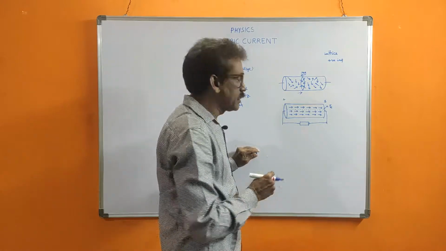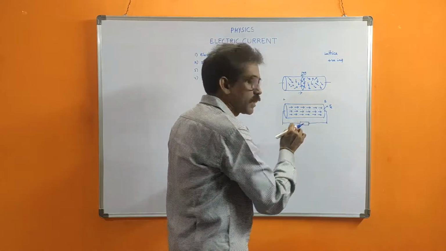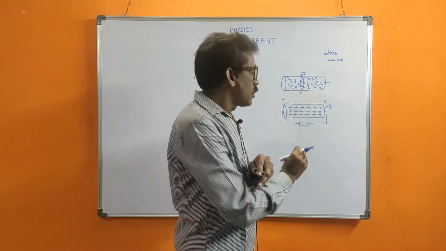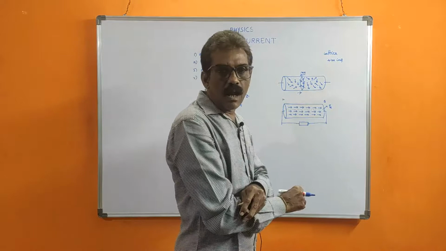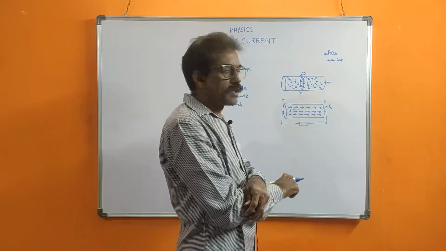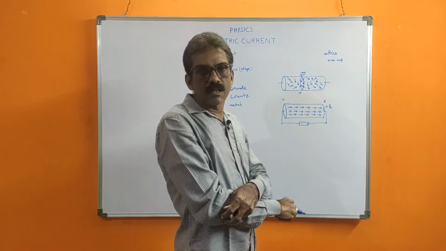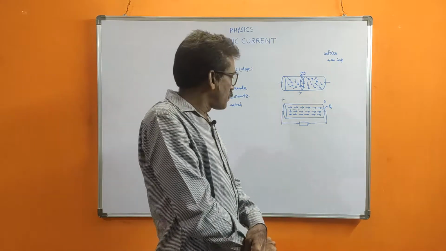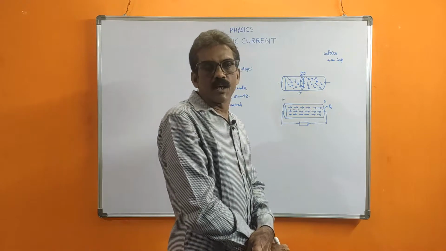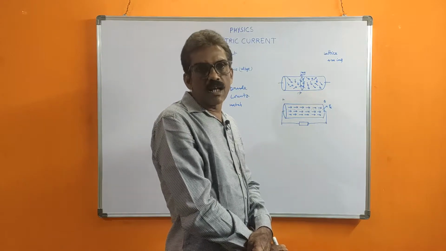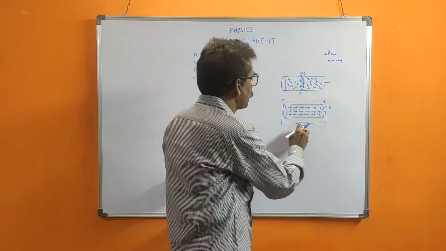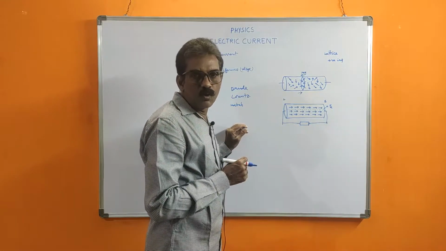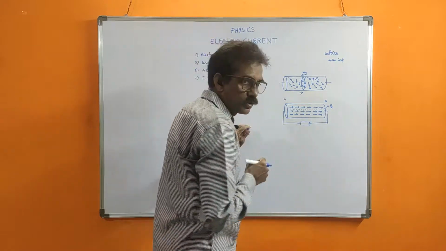Then what is a battery? A battery is a device which stores chemical energy and converts that chemical energy into electrical energy. Due to that chemical energy, it is capable of producing EMF.